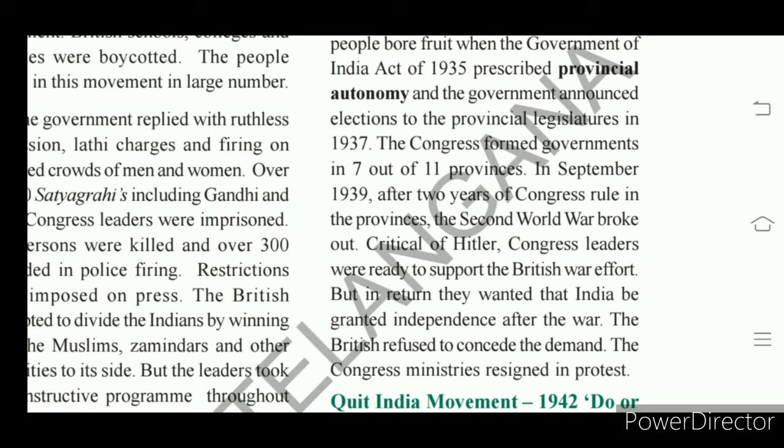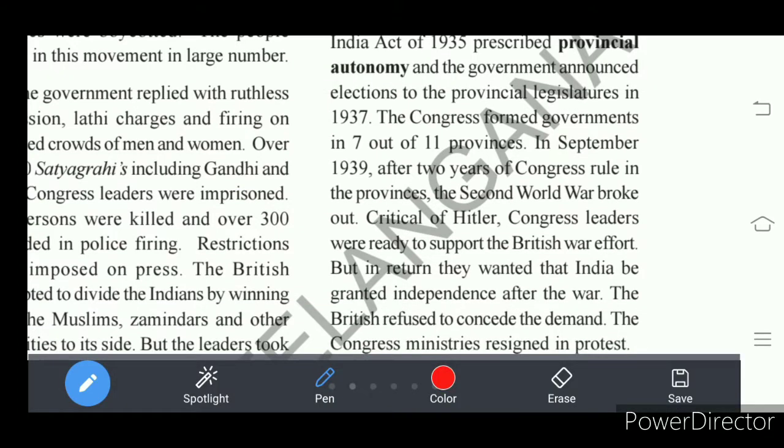There, the Congress Party, our Indian National Congress Party also contested in elections. In 11 provinces, Congress contested, but it succeeded in 7 provinces. Out of 11 provinces, in 7 provinces, government was formed by the Congress Party.